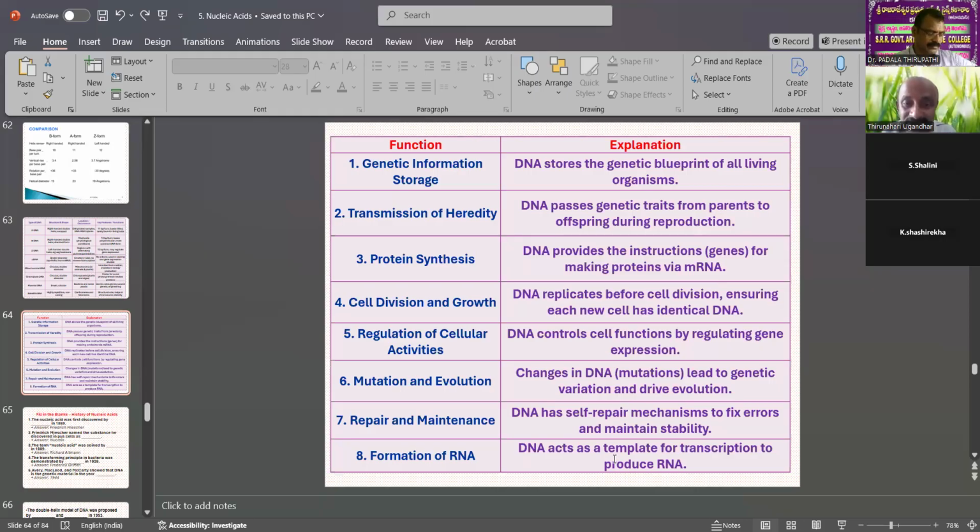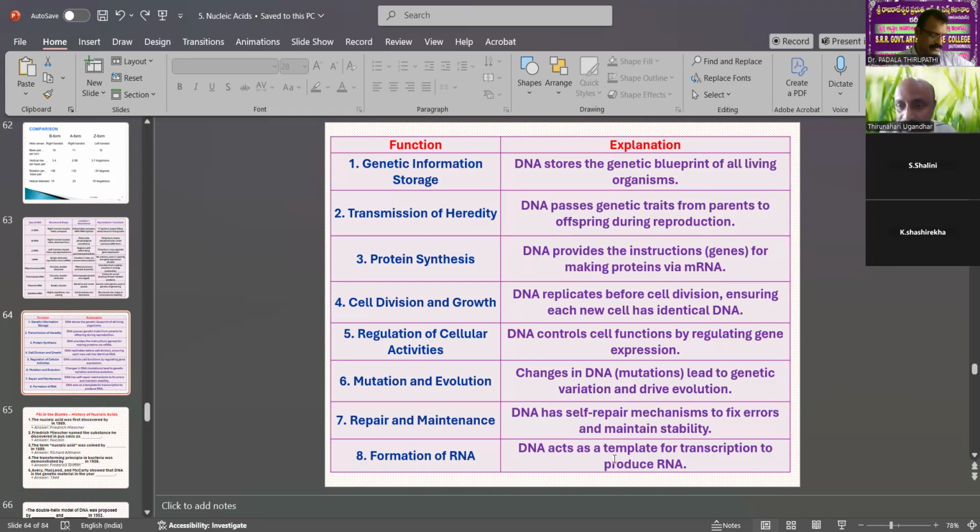Then protein synthesis. DNA provides the instructions, the genes, for making proteins via mRNA. Also an important function of DNA. Then the fourth one, cell division and growth.